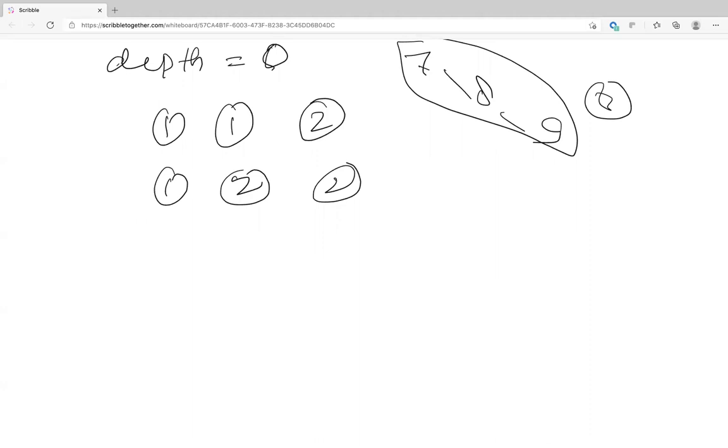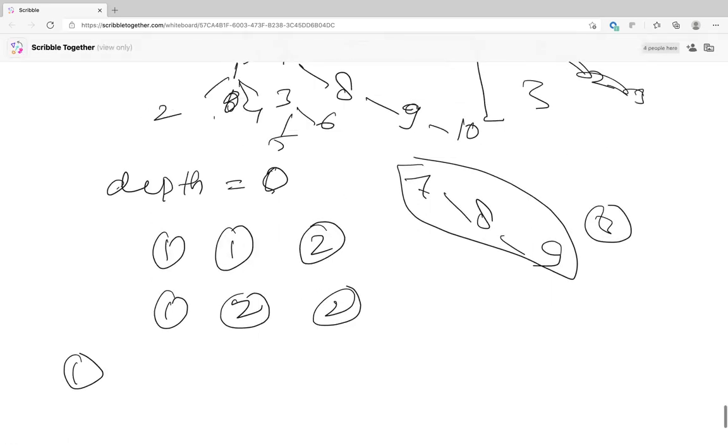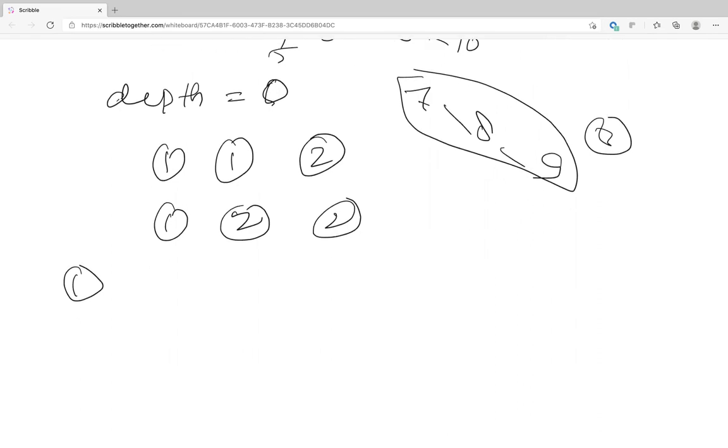Okay. Now, I should have actually shown you the code as well. So I'll just give a pointer. Let's say this is your tree. The root of every tree points to itself.